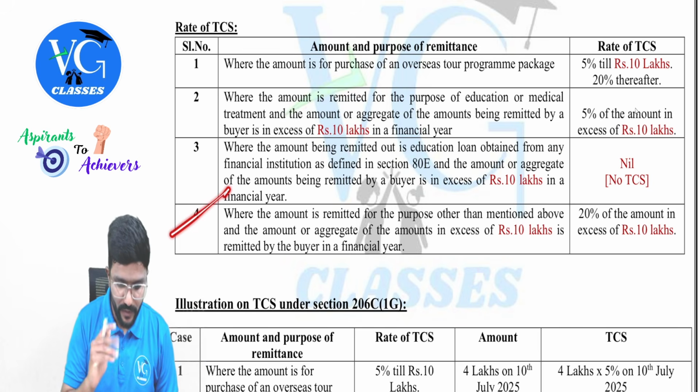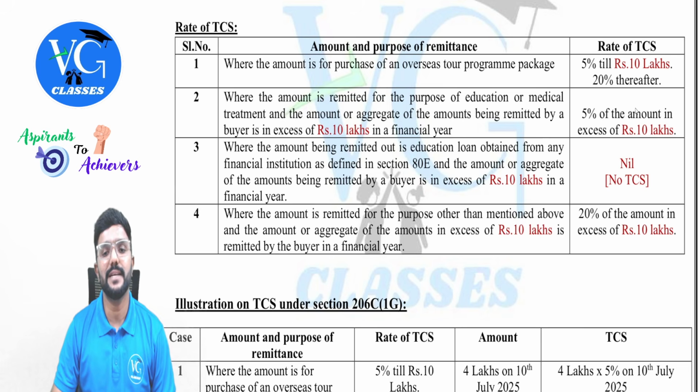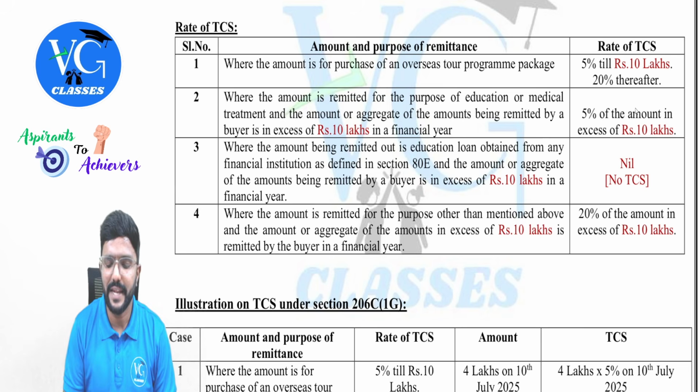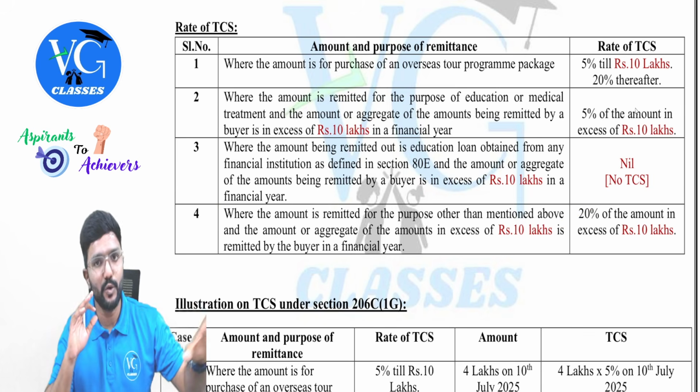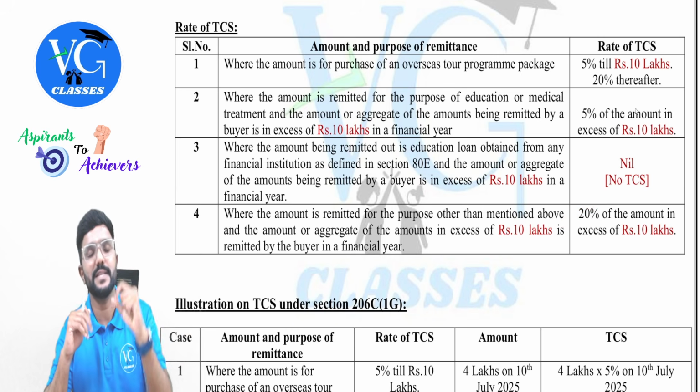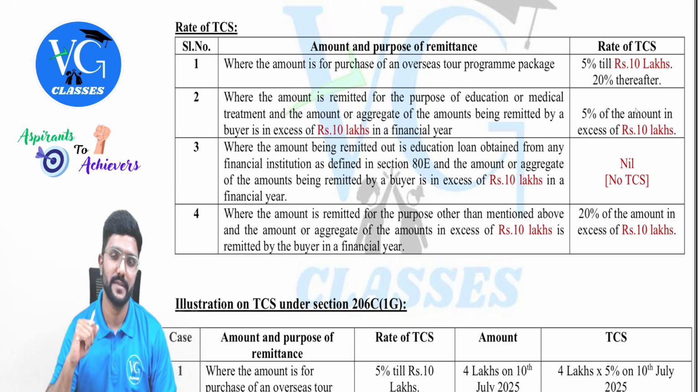Okay, sir. Last one. Where the amount is remitted for the purpose other than mentioned above, that is other than education or medical. So, sir, for example, I am going for a tourism purpose or shopping purpose or vacation, then it will fall here. What is the TCS rate, sir? 20% on the amount in excess of 10 lakh. Up to 10 lakh, no TCS. Over and above 10 lakh, whatever is the difference, on that 20%.